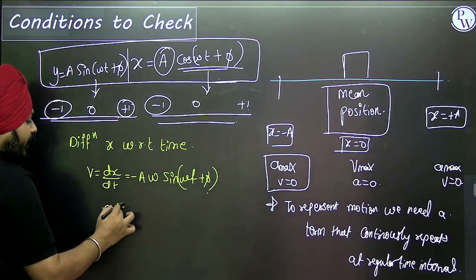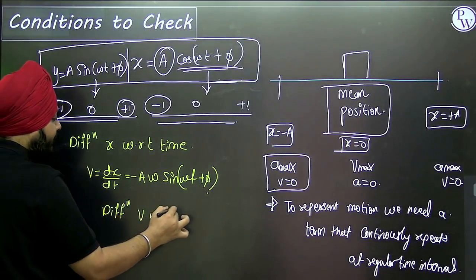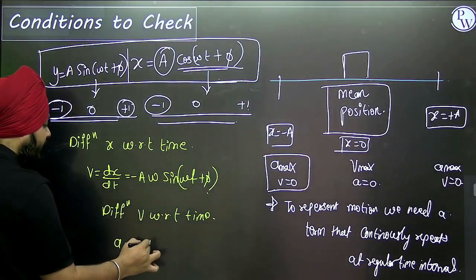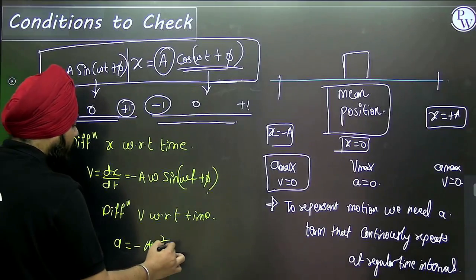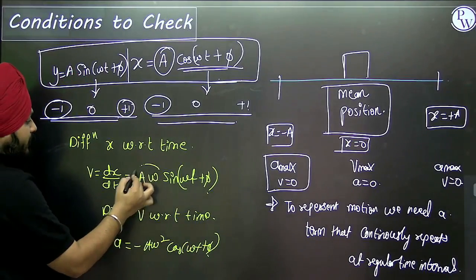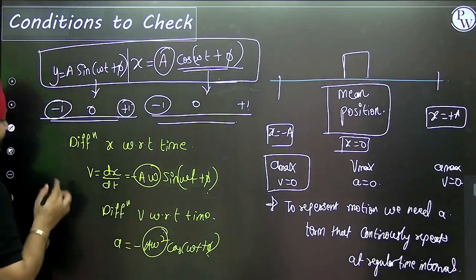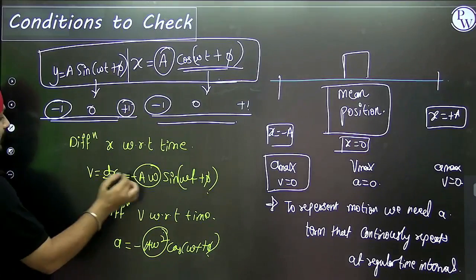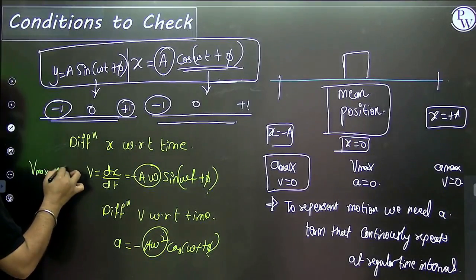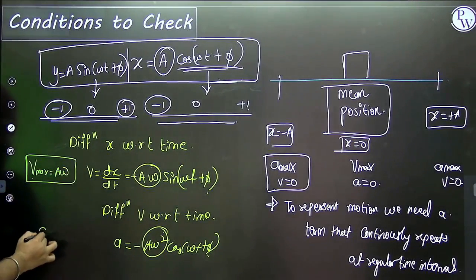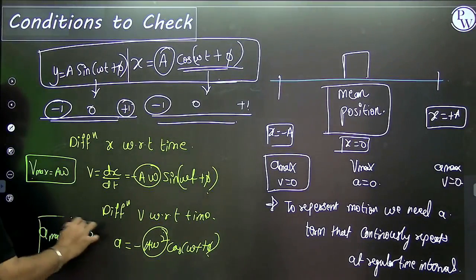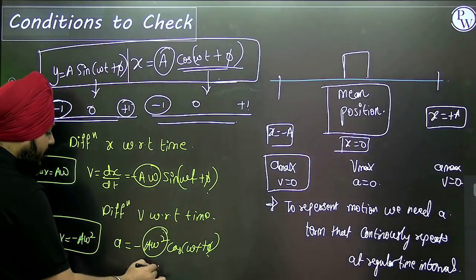Suppose again I am differentiating v with respect to time. We have the acceleration variation: a is equal to negative A omega square cos of omega t plus phi. This part and this part, I want to discuss in detail. Maximum velocity of the particle is A omega in terms of magnitude. Maximum acceleration of the particle is minus A omega square. If you want to write this equation, it is minus omega square x.